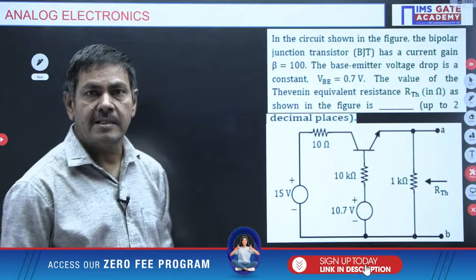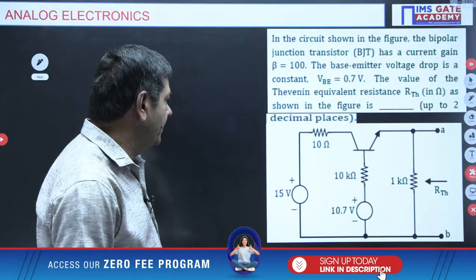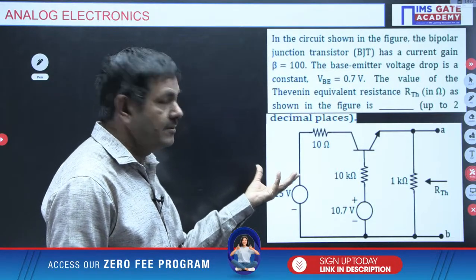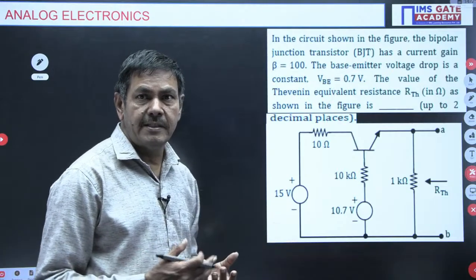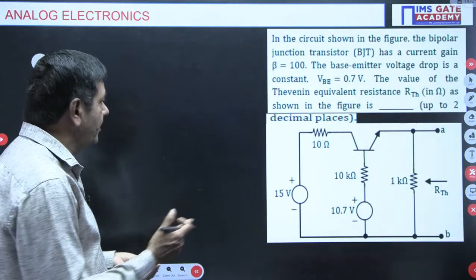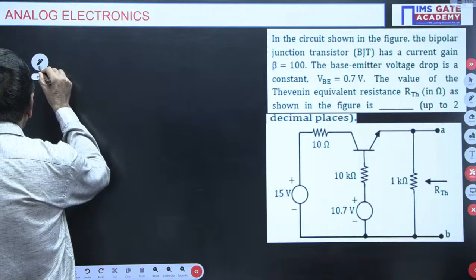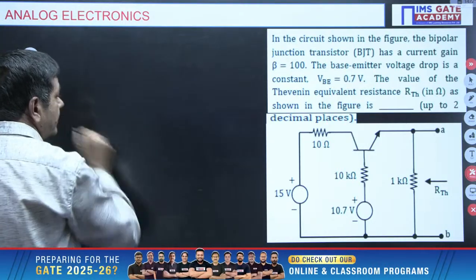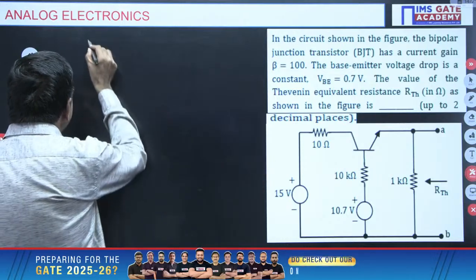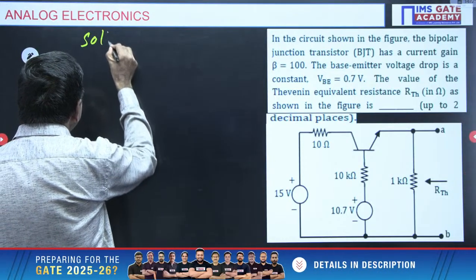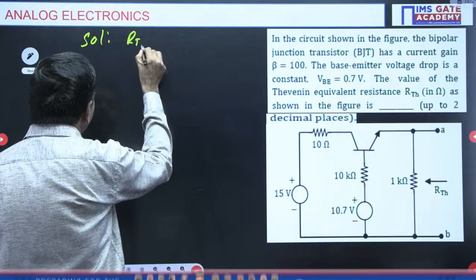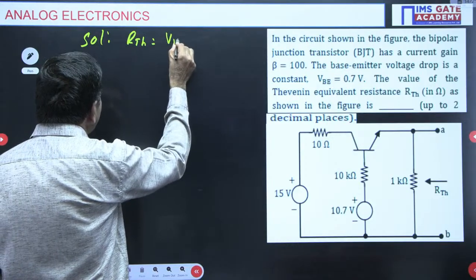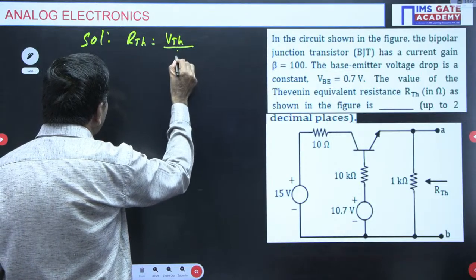In network analysis, you know one formula, but here the transistor circuit is given with a concept of network analysis. RTH, Thevenin's resistance, is nothing but Thevenin's voltage divided by short circuit current.